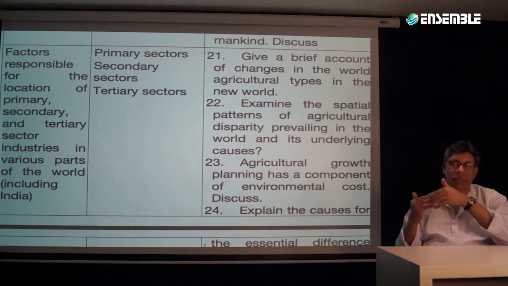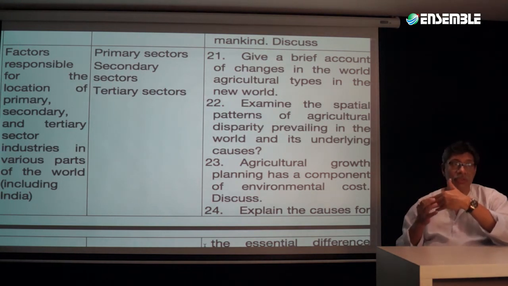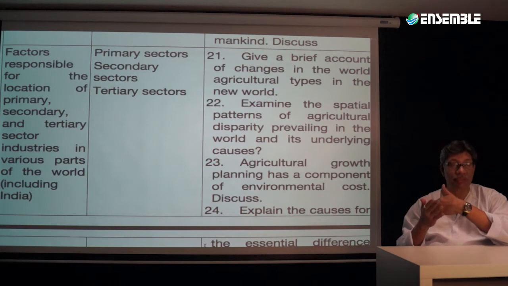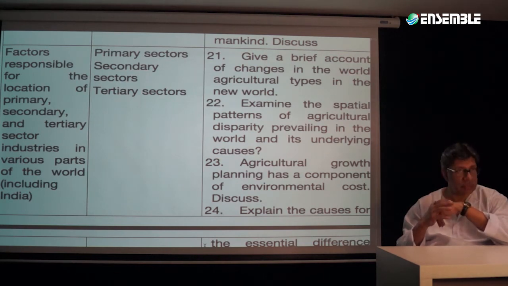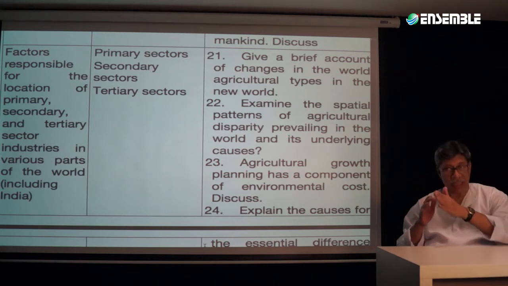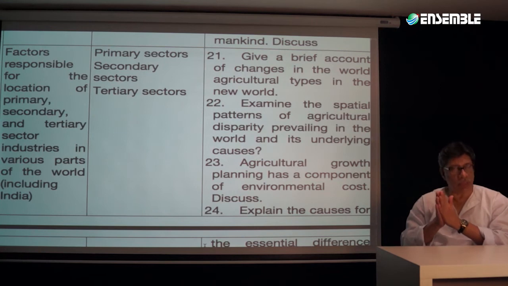Primary sector means agriculture, secondary sector means industries, tertiary sector means services. So, of course, if it is about the tertiary sector, then it is going to include the IT revolution as well. It is going to include optic fiber cables as well, as per the syllabus.